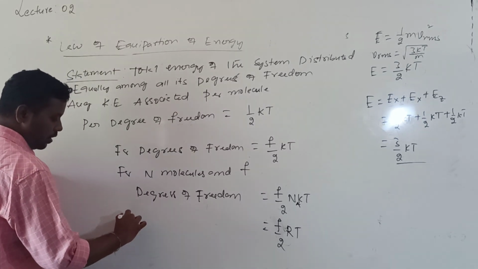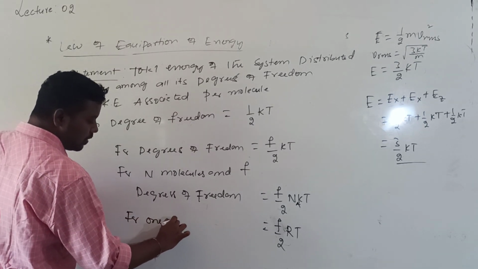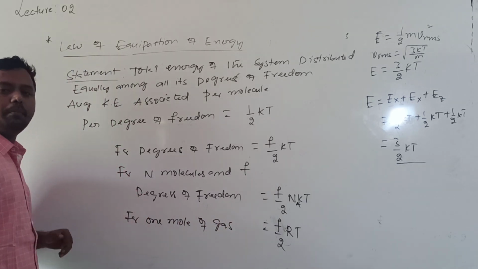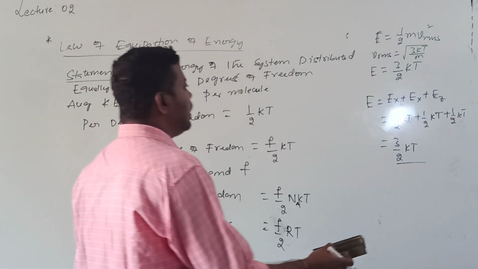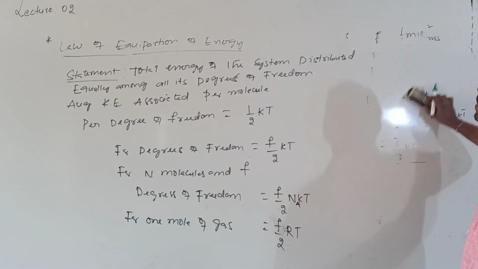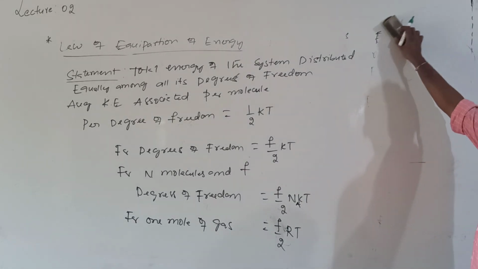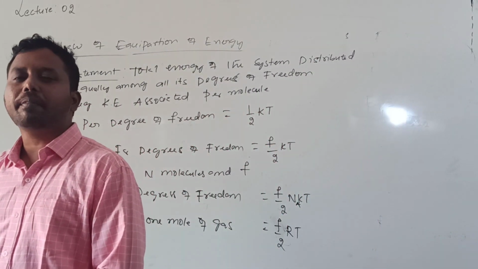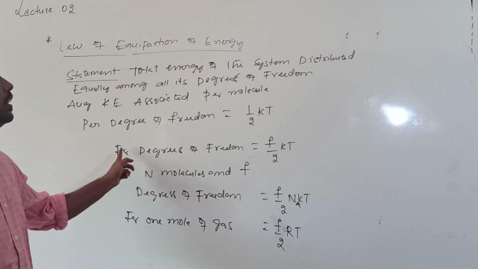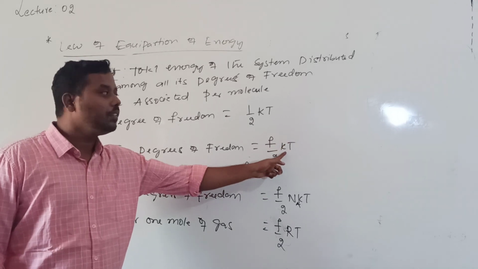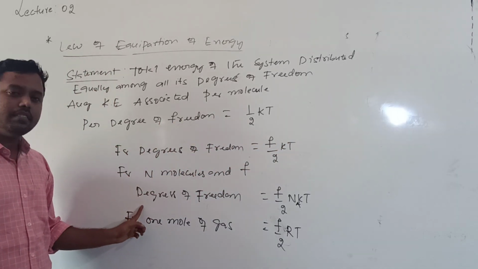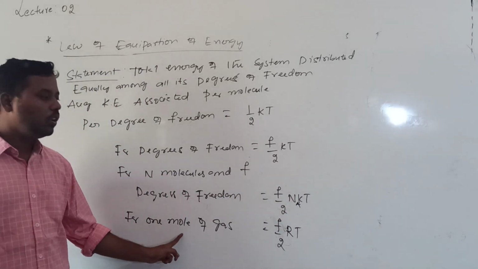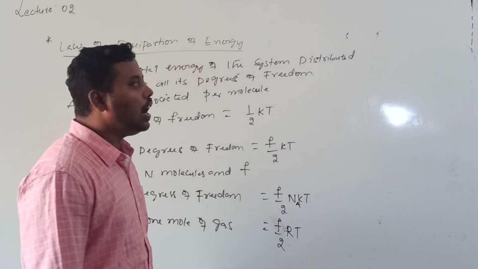This is for 1 mole of gas; the total kinetic energy will be given by f by 2 into R into T. Are you getting it? Check it once. According to this law of equipartition of energy, the energy associated per molecule per degree of freedom is 1 by 2 into kT. The energy associated for f degrees of freedom is f by 2 into kT. So for n molecules and f degrees of freedom, f by 2 into n into k into T, or otherwise for 1 mole of gas the value is given by f by 2 into R into T.